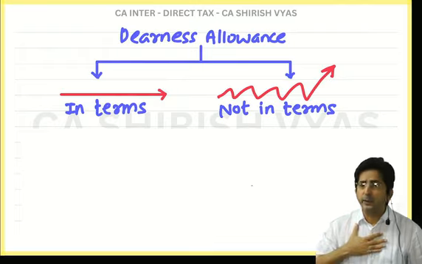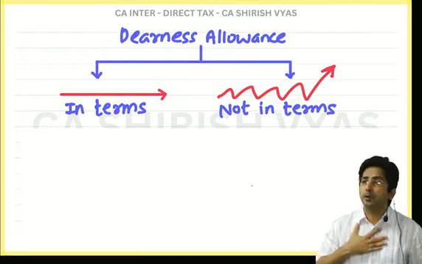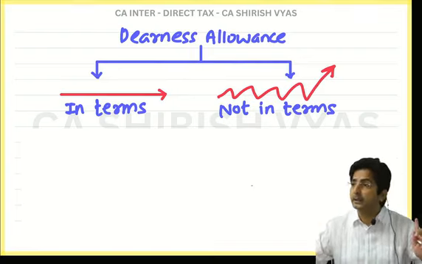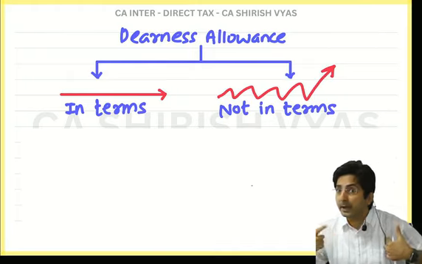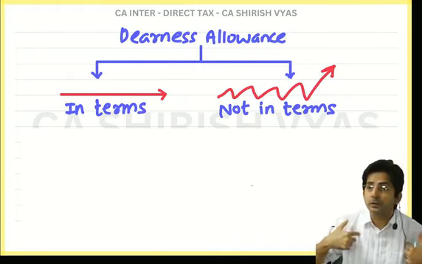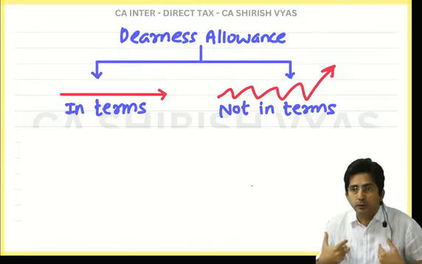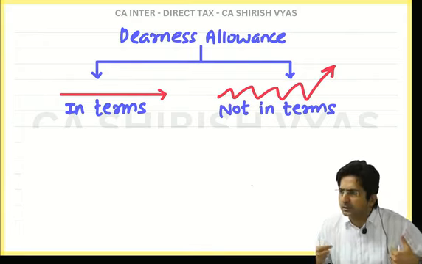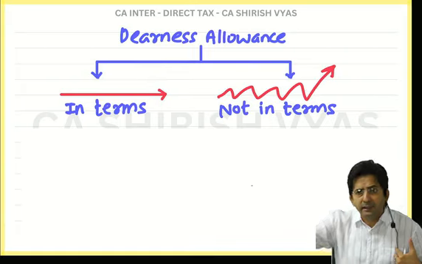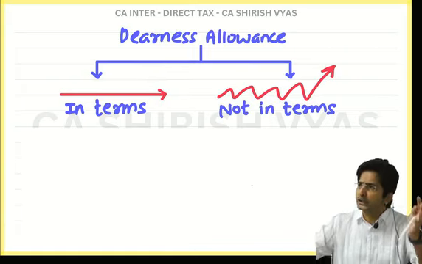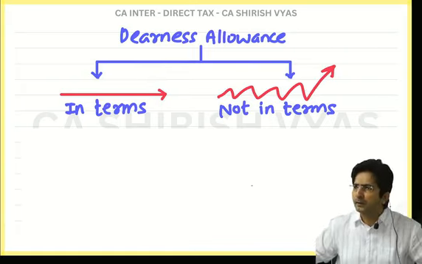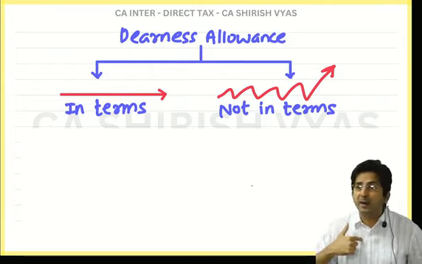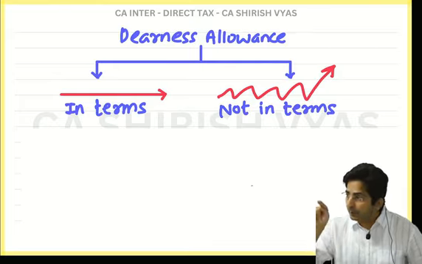Yes, when we want to increase, we will increase, whenever your promotion is there. But it will not increase according to inflation. It will increase according to my terms. Terms means rules. Every company has got its own rules. So if I am your boss, I will say, I will increase the dearness allowance as per my terms. It will not change according to inflation. Even if there is a lot of inflation in the market, to hell with inflation. If I want to increase, I will increase. If I don't want to increase, I will not. It will go as per my terms. So that is called DA in terms.